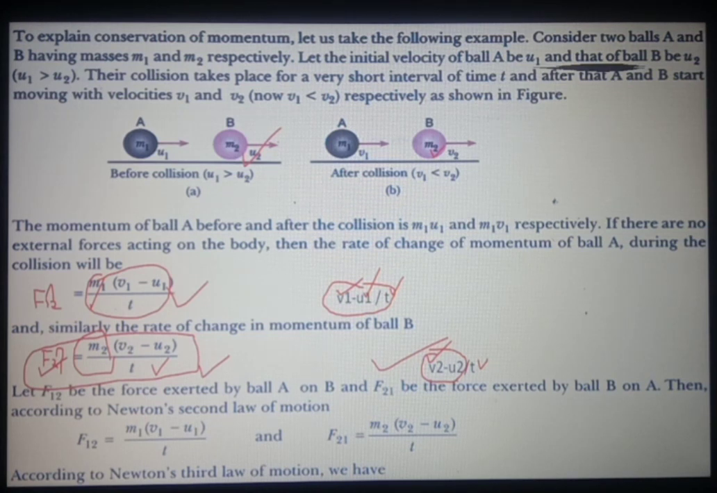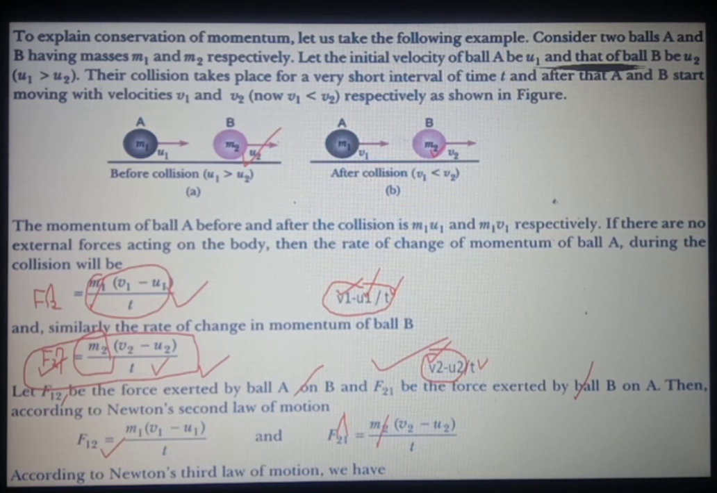Now as I have already told you, F12 will be the force exerted by ball A on B and F21 will be the force exerted by ball B on A. Then according to Newton's second law of motion, we have calculated the forces F12 and F21. The first one, F12, is the force exerted by the first object on the second object, means ball A on ball B, and F21 is the force exerted by the second object on the first object, means by ball B on ball A.